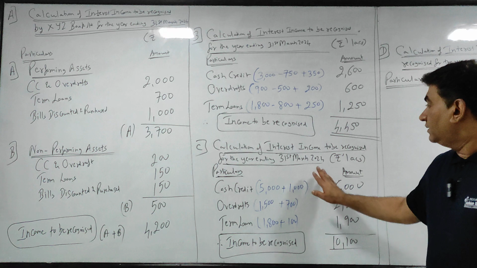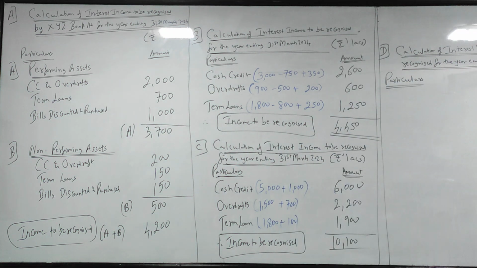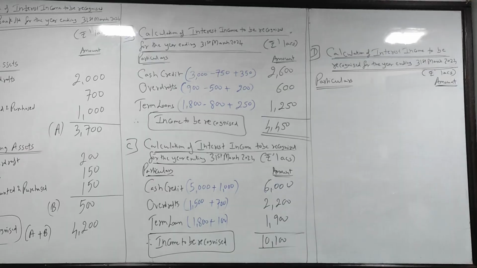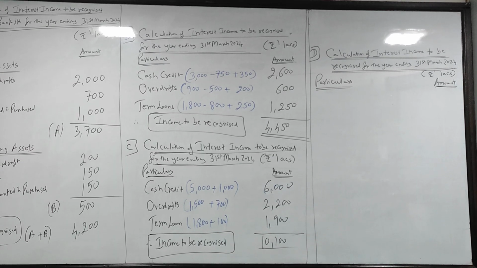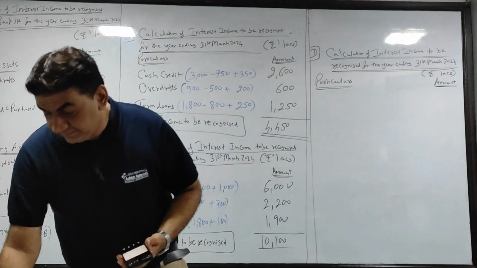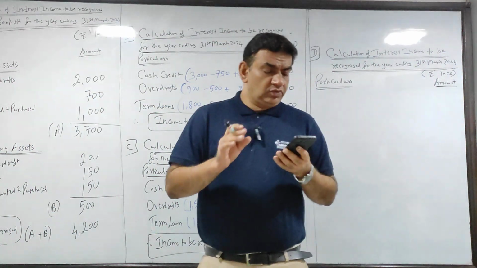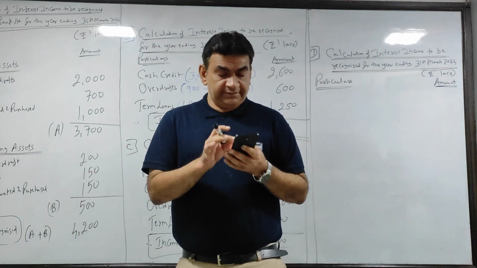Okay. Now I take the D part. I'll just change the angle of the camera. Okay guys, chalo. Let's take the last part, that is D. Let's read this. हम यहाँ पे थोड़ा different है, especially performing.